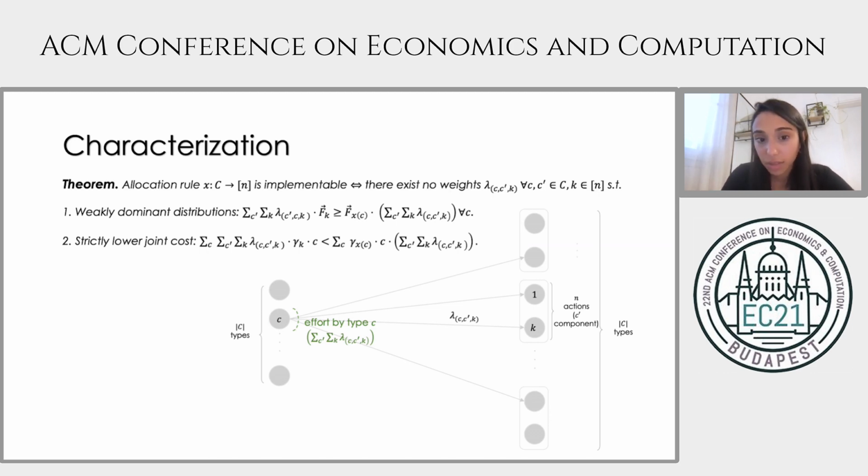First is weakly dominant distributions. The generated distribution of each reported type matches the distribution of the non-deviating truthful type. Second is strictly lower joint cost. The joint cost of the deviation plan is strictly less than the joint cost of the allocation rule. So intuitively, an allocation rule is implementable if and only if there exists no deviation plan such that the agents get the principal to think that they act according to the allocation rule, but they do it with lower cost, so they save cost as a group.